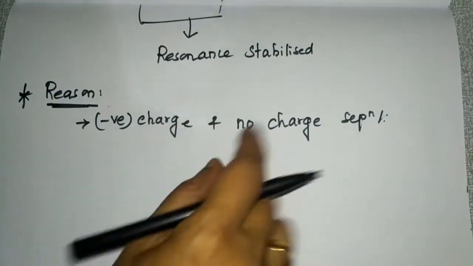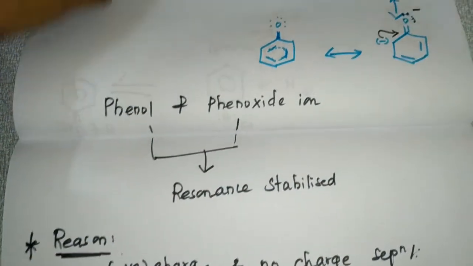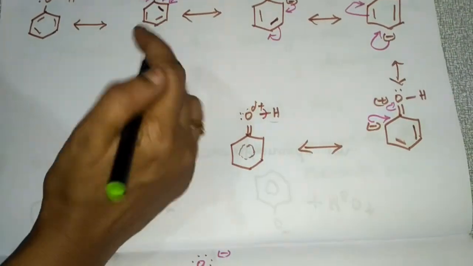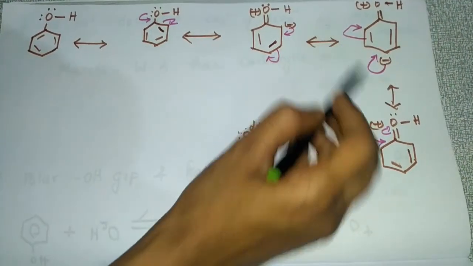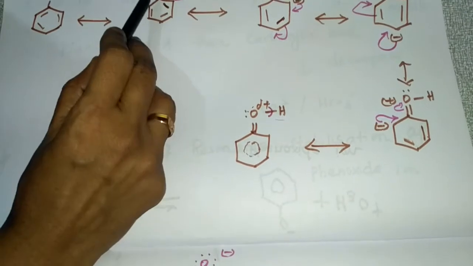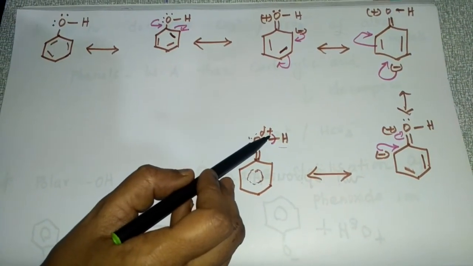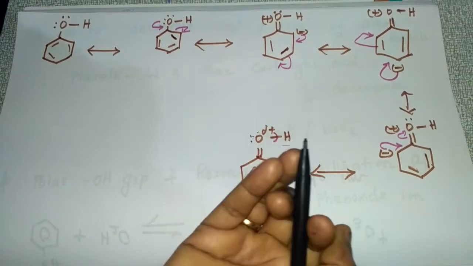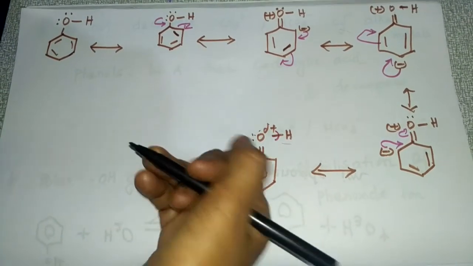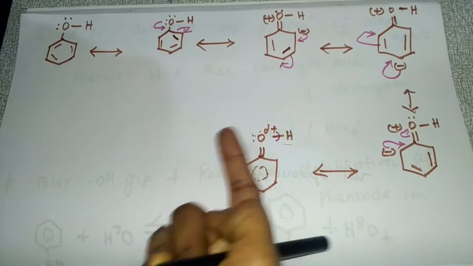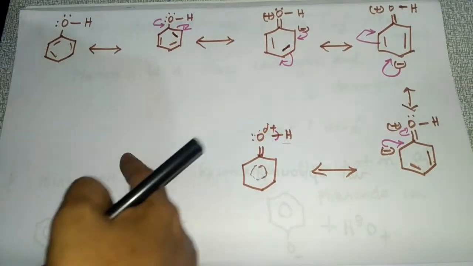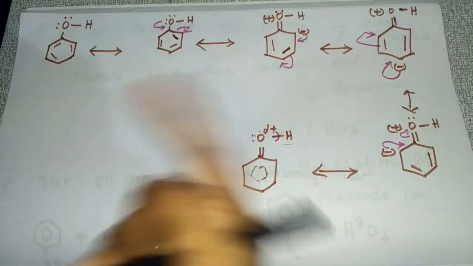But if you take the resonance structures of phenol, I'll show you. In this resonance structure of phenol, positive charge is also there, negative charge is also there. How does it get the negative charge? When this takes the pair of electrons towards itself, it will have that charge. So charge separation is there.